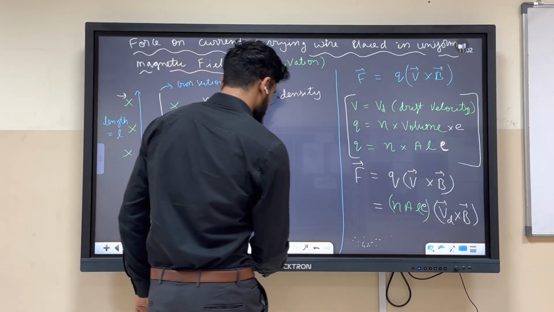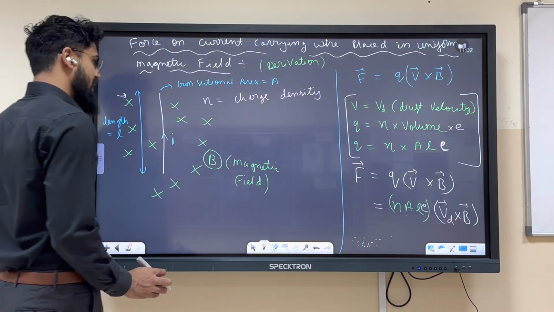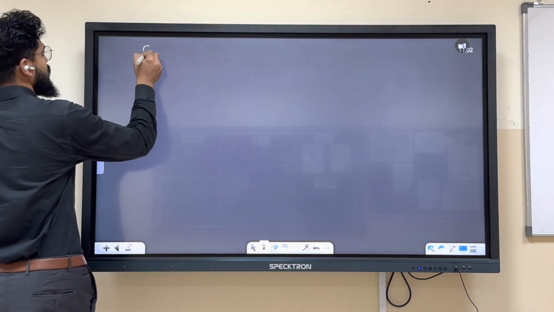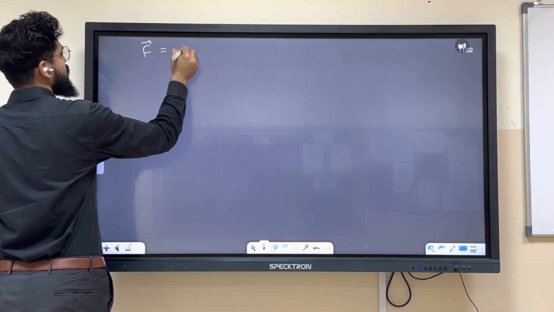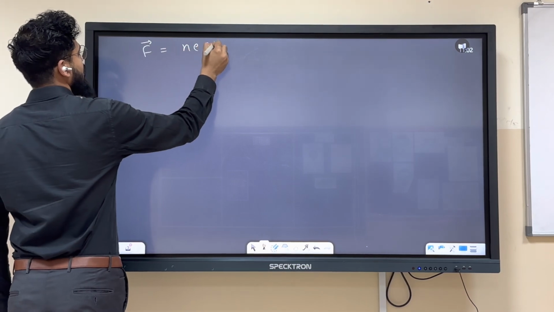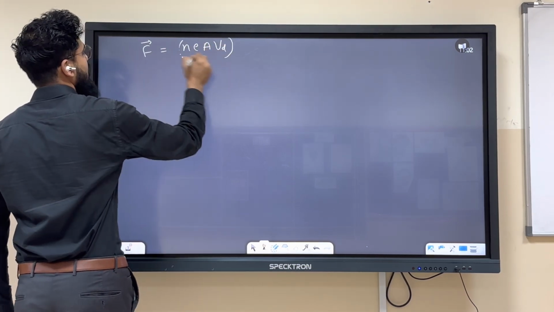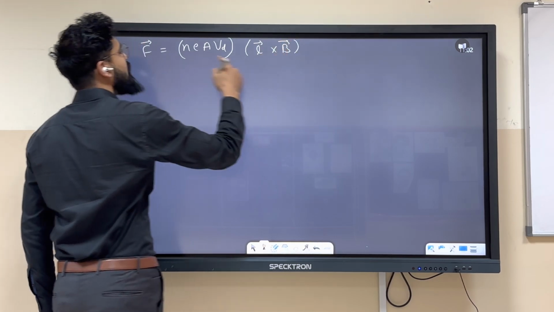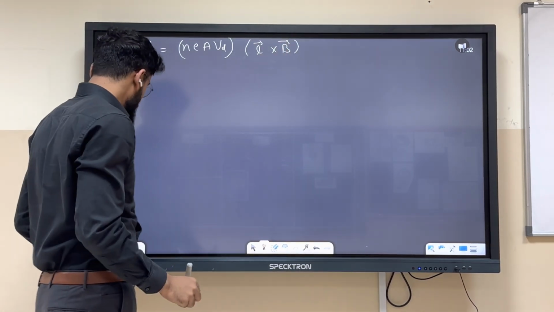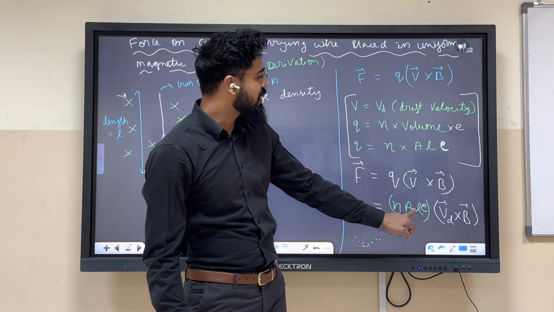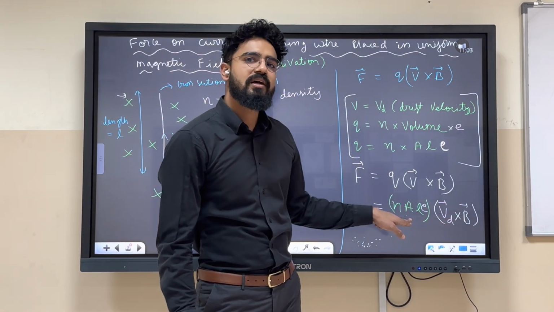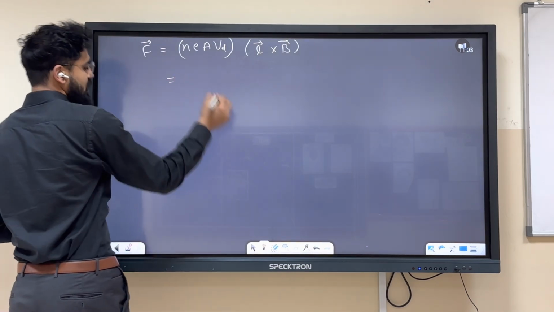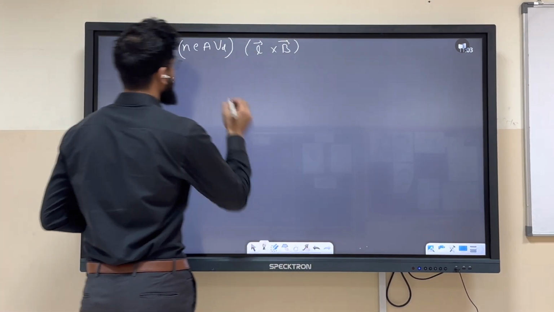We are writing force equals neAVd into L cross B. L was here, now L will come over here, Vd takes its place, so L cross B. So this will become what? Current.